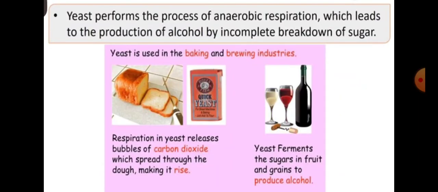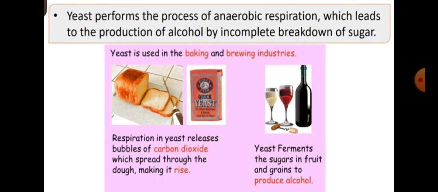Now I am telling you about yeast. Yeast performs the process of anaerobic respiration. Yeast is a unicellular fungus. You have probably heard the word fungi. It is unicellular, meaning yeast has only one cell in its body. Yeast metabolizes sugar anaerobically to produce alcohol, and it is used in producing alcoholic beverages like beer and wine.